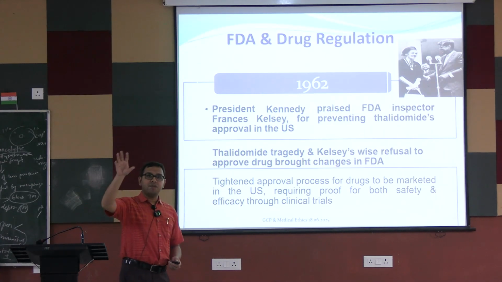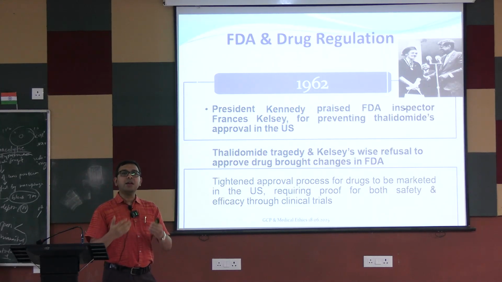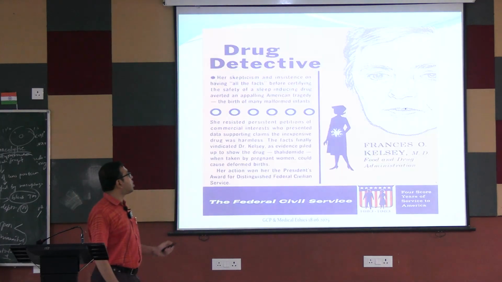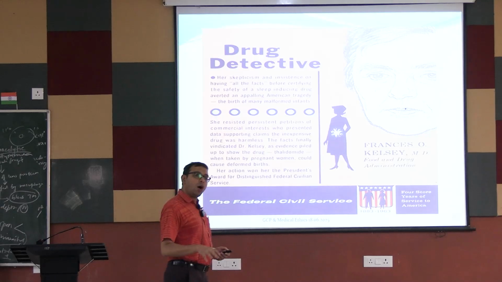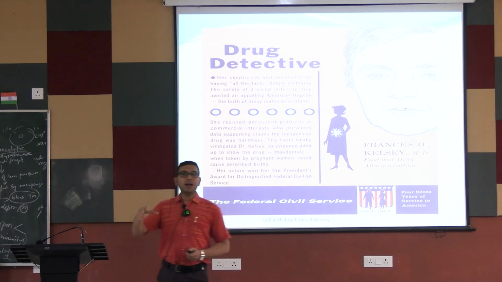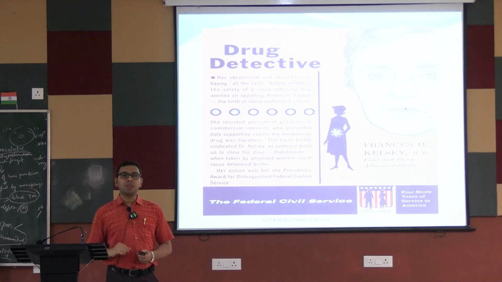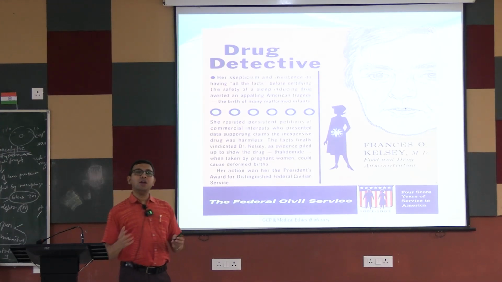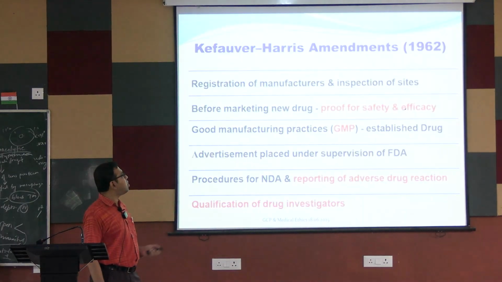Ultimately the FDA, the Food and Drug Administration, gave rise to changes in drug regulation that also spread to different countries. She was held as a drug detective, Frances Kelsey, because of her enthusiastic inspection of thalidomide. The drug was not approved in the United States and no children were harmed in the United States.